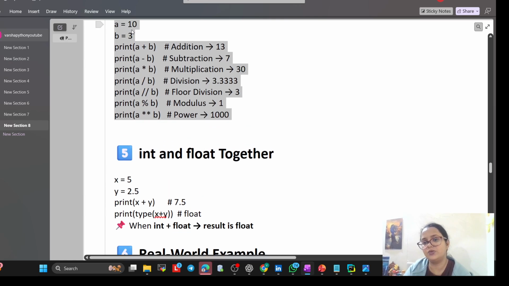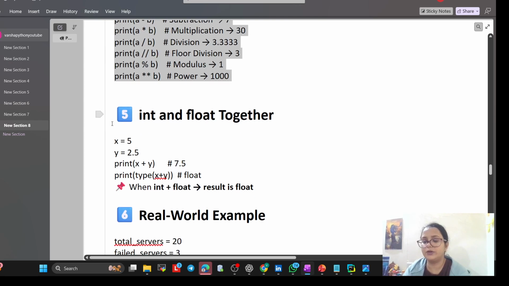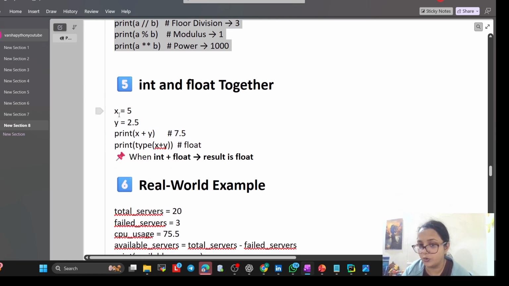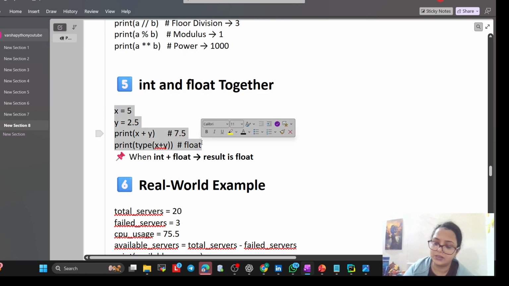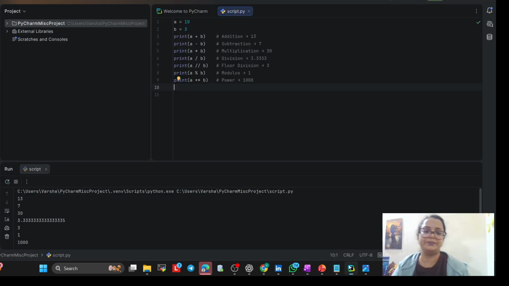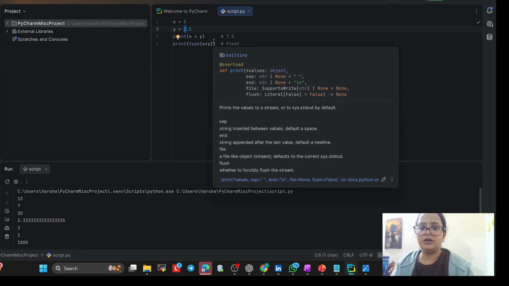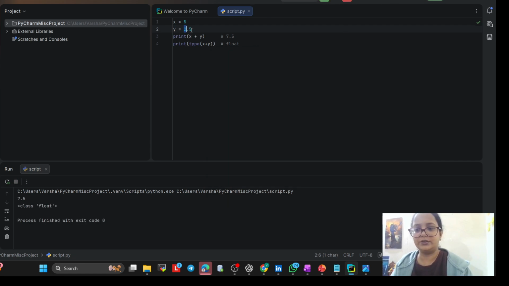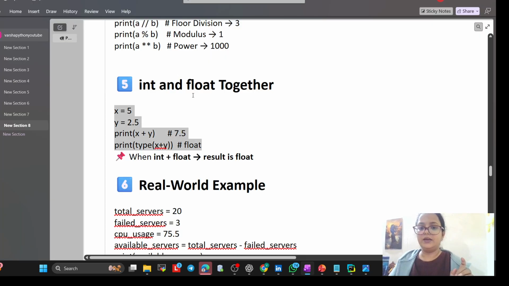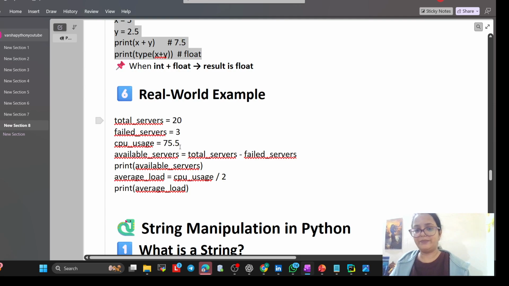Here we did it only with integers. Now if you have to do int and float together, you can do that too, and the result will be a float. So I will show you. See, this is an int value, this is a float value, and we are going to add them. Now execute it. What are we getting? 7.5. A plus b gives a float value when we add them. Now a minus b.